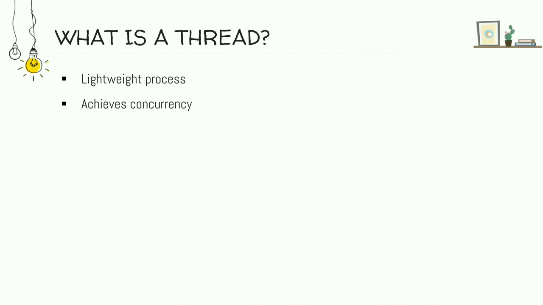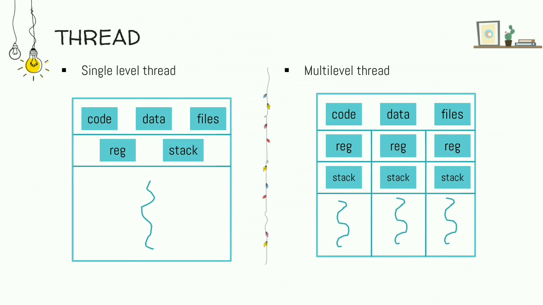So we are going to know about the different types of threads here, that is, single level thread and multi-level thread. In the case of a single level thread, only one thread is running in the process. In multi-level threads, multiple threads are running, and each thread has its own register and stack.